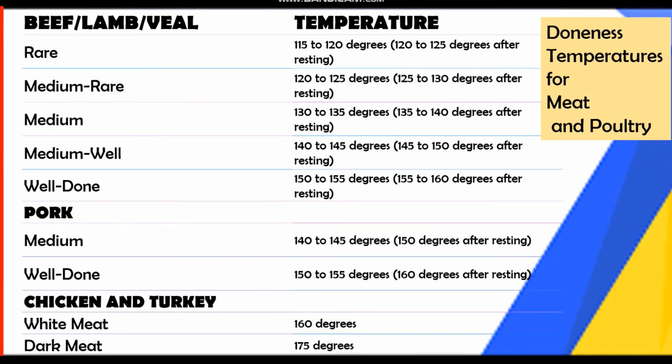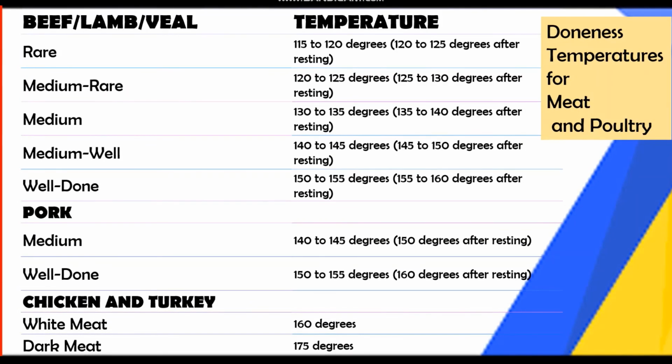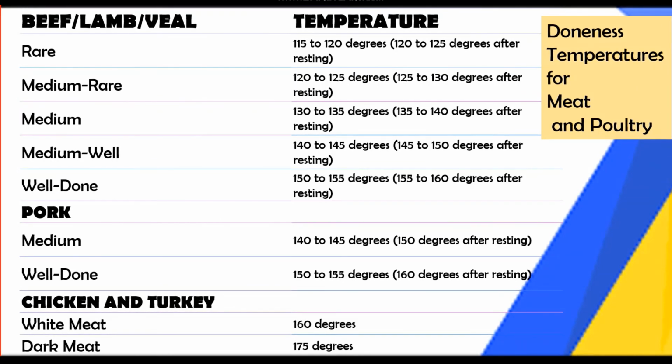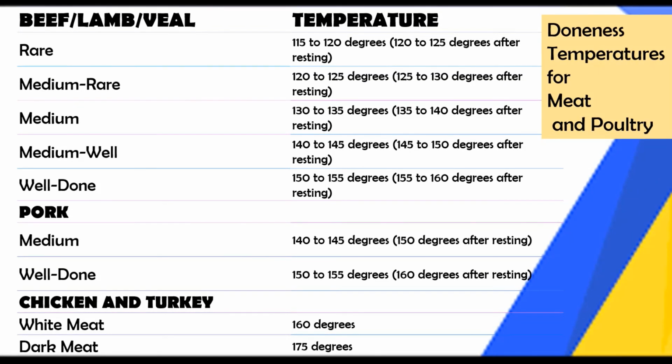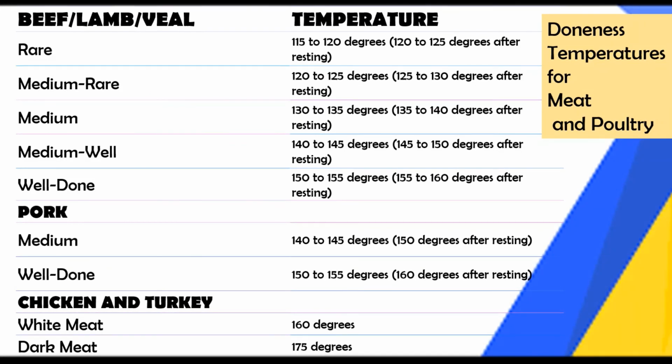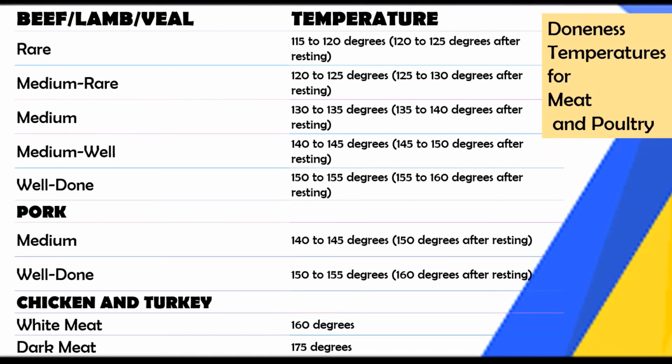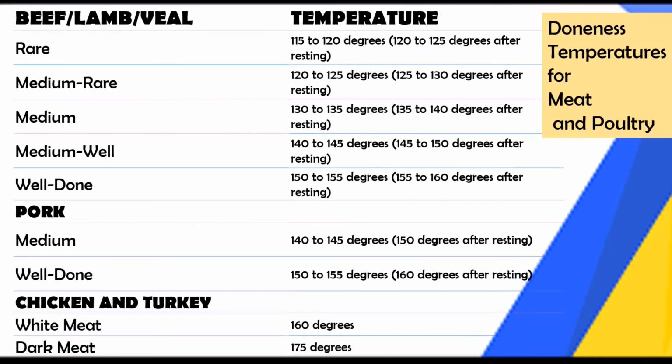Well done, 150 to 155 degrees, 155 to 160 degrees after resting. For the pork, medium, 140 to 145 degrees and 150 degrees after resting. Well done, 150 to 155 degrees and 160 degrees after resting. For the chicken and turkey, white meat, 160 degrees, dark meat, 175 degrees.